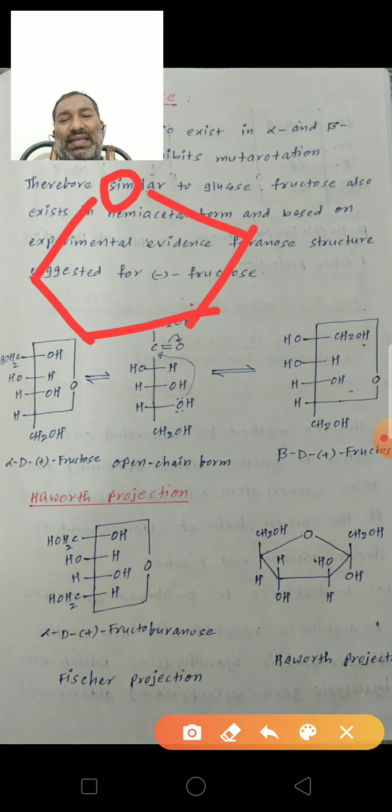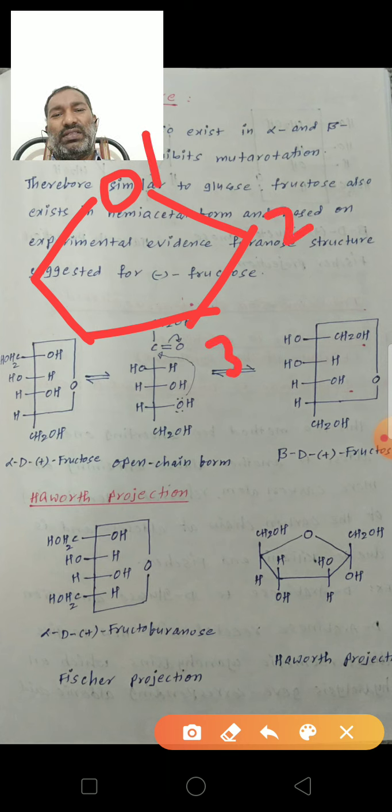The atoms or groups on the right side in a Fischer projection are written below in the Haworth projection. See here, this is the first carbon, this is the second carbon, this is the third carbon, this is the fourth carbon, and this is the fifth carbon.